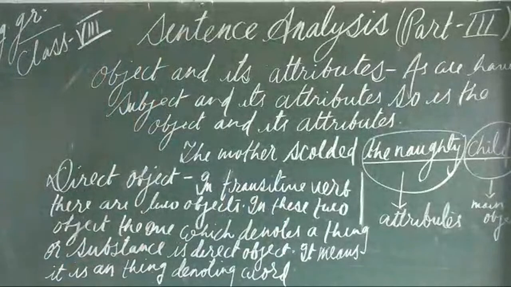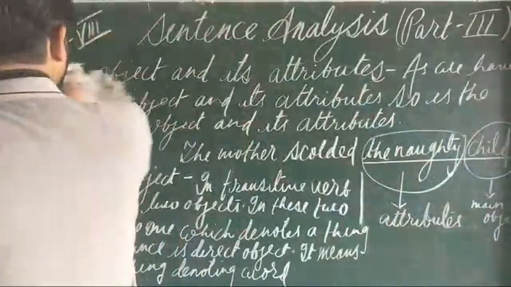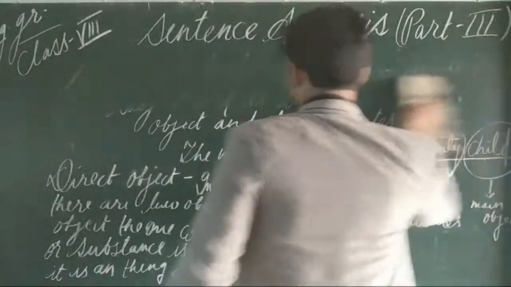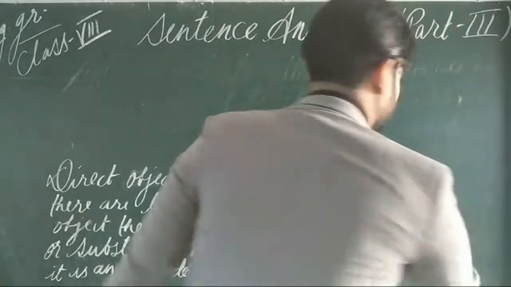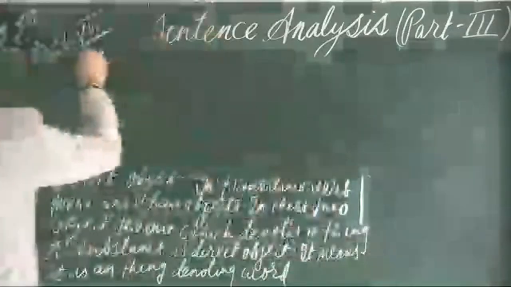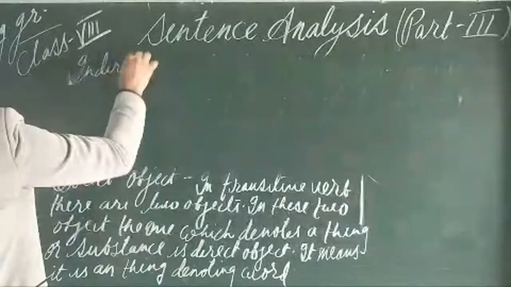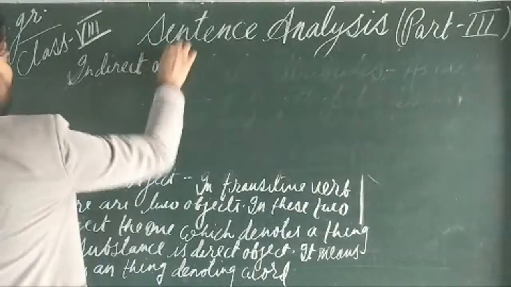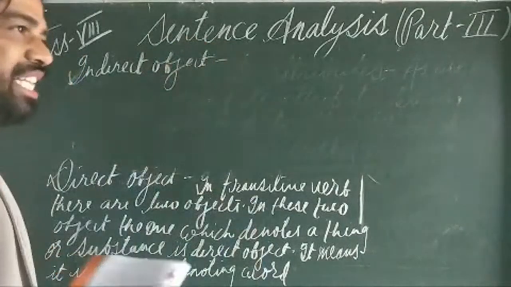Just below it, I am rubbing the upper part and ahead I will write down the second type of object, that is the indirect object. What is an indirect object?